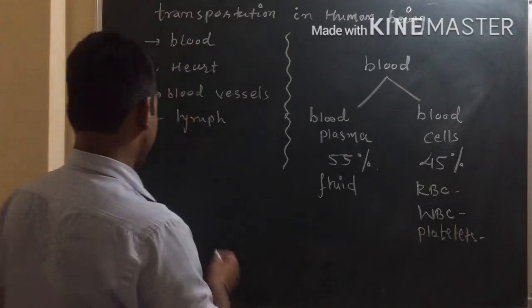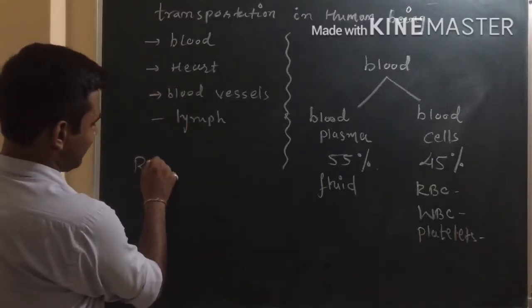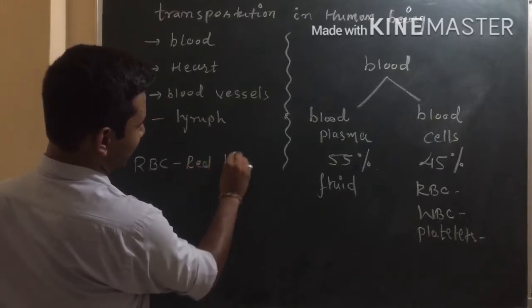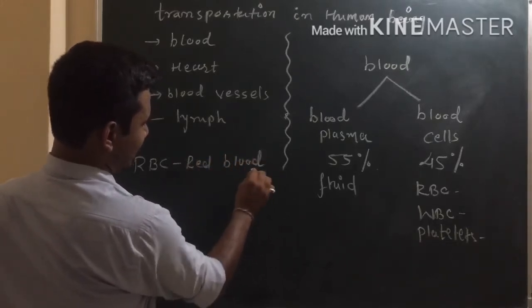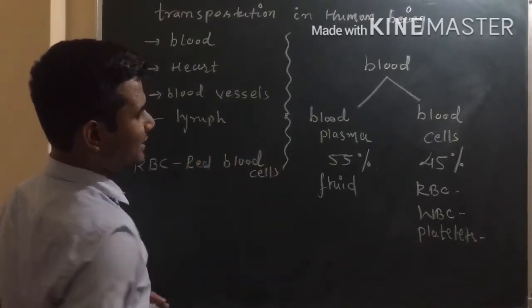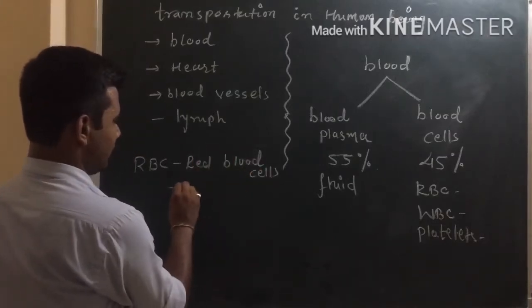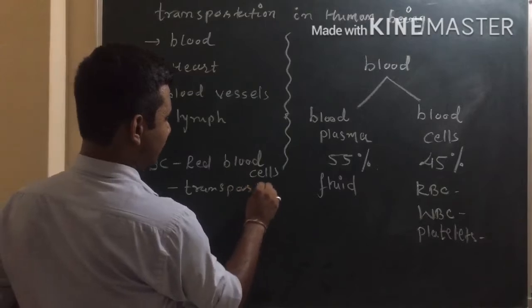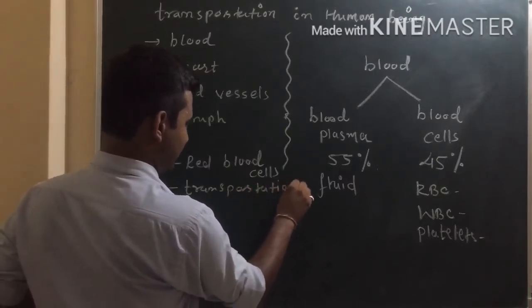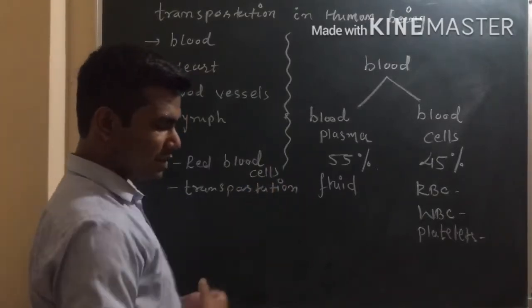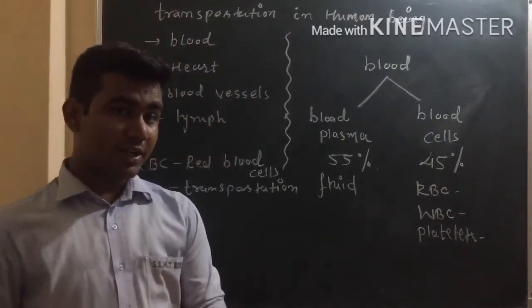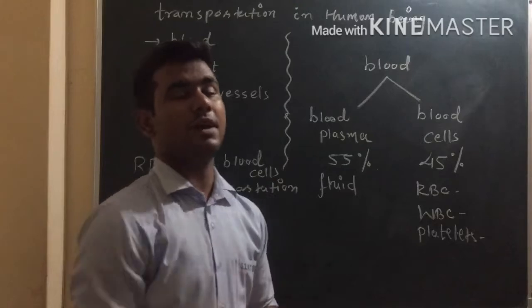So generally we know that RBC, that is our red blood cell, is responsible mainly for transportation. See, when we are talking about transportation, it means not only transportation of oxygen, there is transportation of nutrients from one part of body to another part of body.